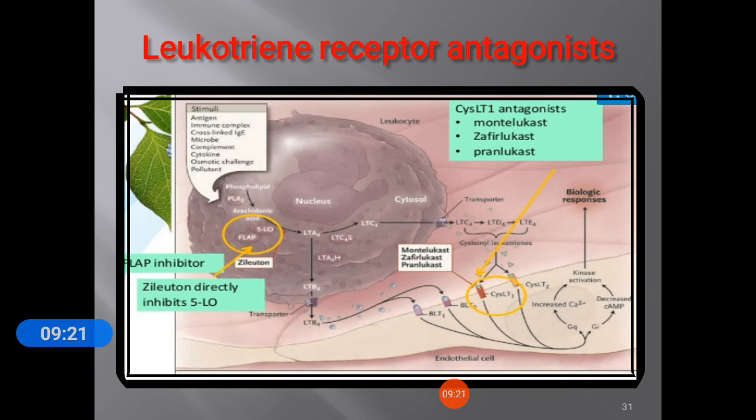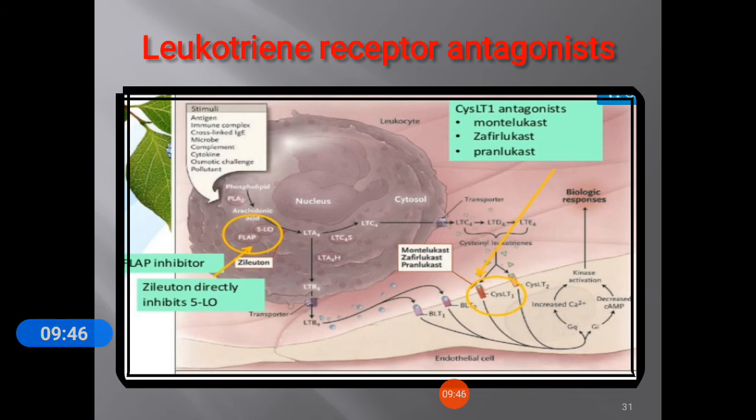Next we come to leukotriene receptor antagonists. Now we have seen leukotriene synthesis from the 5-LOX pathway, and then how to block this pathway. Among these, mainly zileuton acts on FLAP. These are the proteins that play the main role in the lipoxygenase pathway. This blocks the 5-LOX pathway directly.